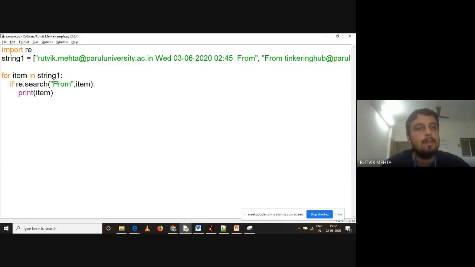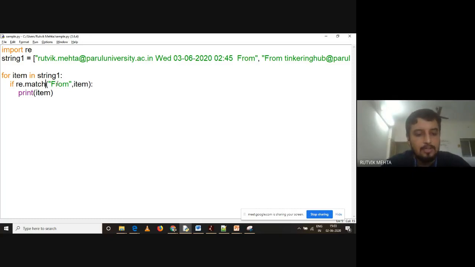Say for example, we want to restrict it to the beginning, and we don't want to use this caret sign. We don't want to make our regular expression like this. For that, there is an option called match. The re.match function is there. Search means find the match at any location. Match means find the match at the beginning only.